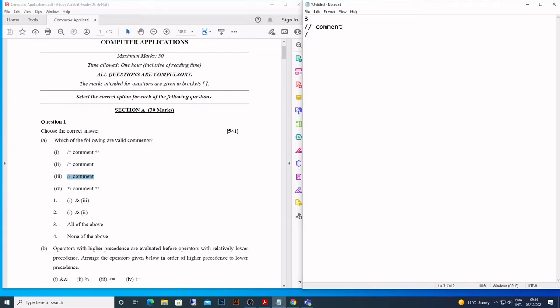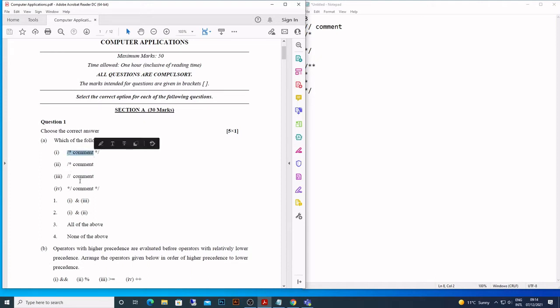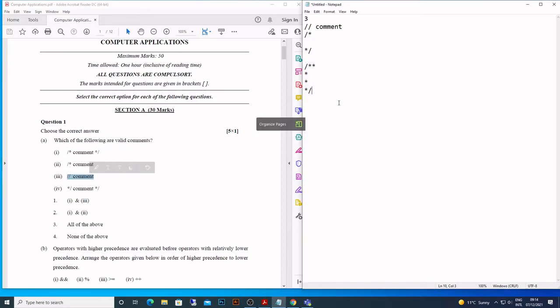Then you have a multi-line comment, which means you can write on several lines. And there is a third one also, which we rarely or never discussed in class 9 and 10, even 11 and 12. And that's the documentation comment. It's like this, to basically put some documents, there is a double star here. So that's what you have to keep in mind. How many types of comments are there? 3. But what is the correct answer here? 1 and 3 or 1 and 2? This is correct and this is correct. So 1 and 3 is the correct answer.